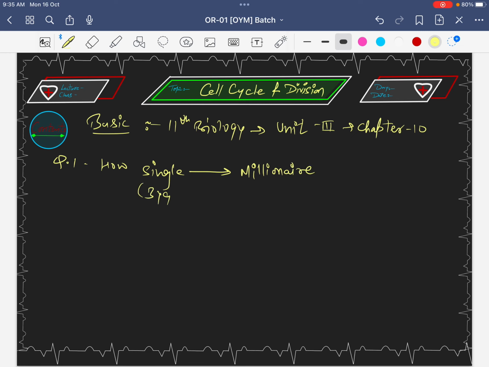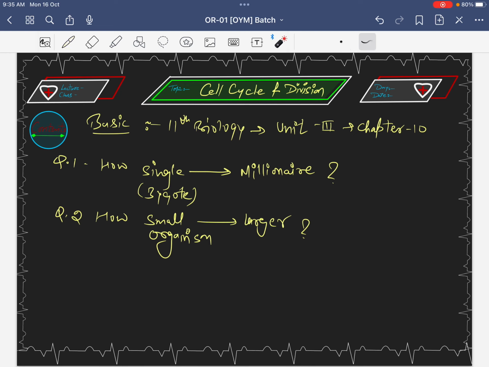I am talking here about the zygote. And question number 2 is: how does a small size organism convert into or make a large size organism? So dear students, the answers to these two important questions will come from this chapter, which is named the cell cycle and cell divisions, right?